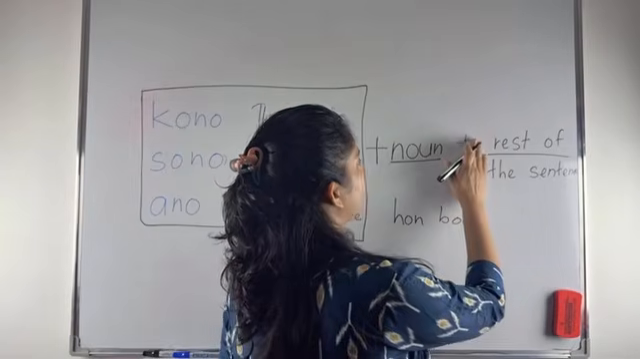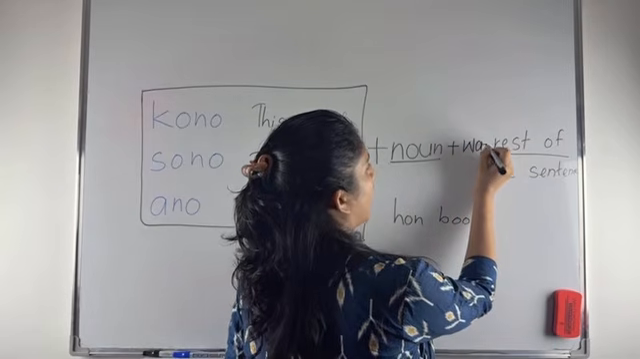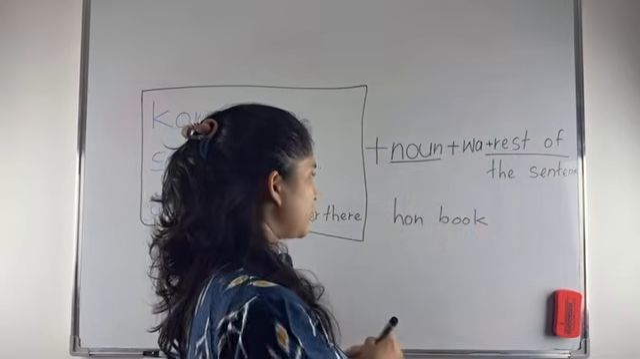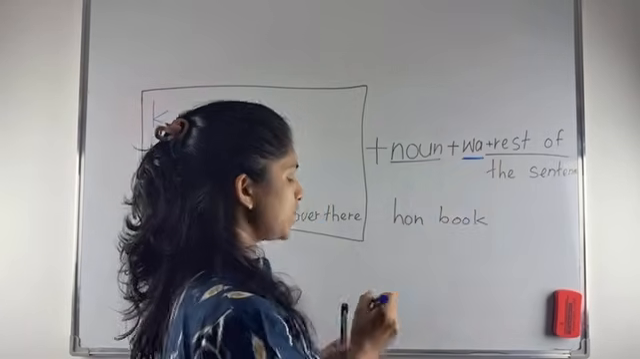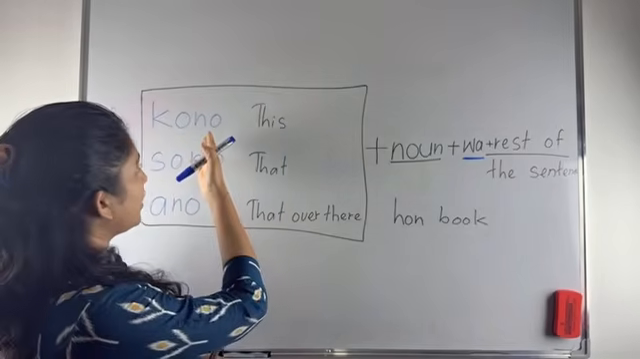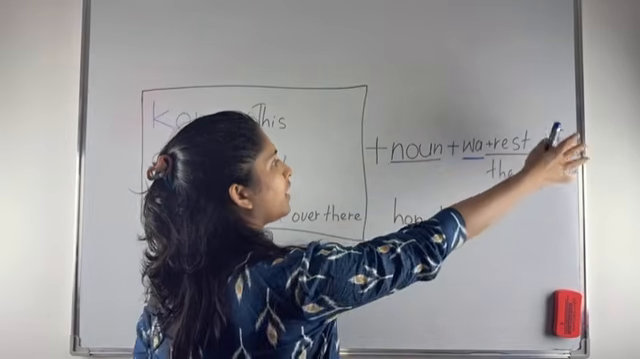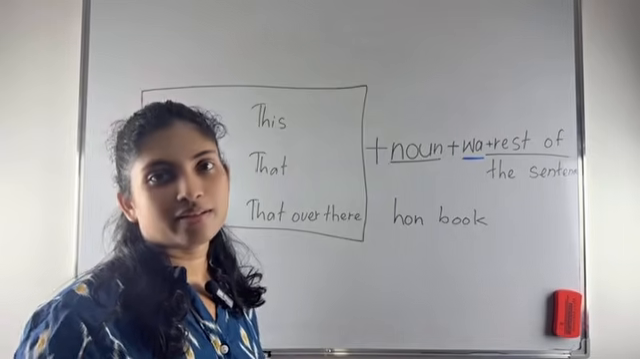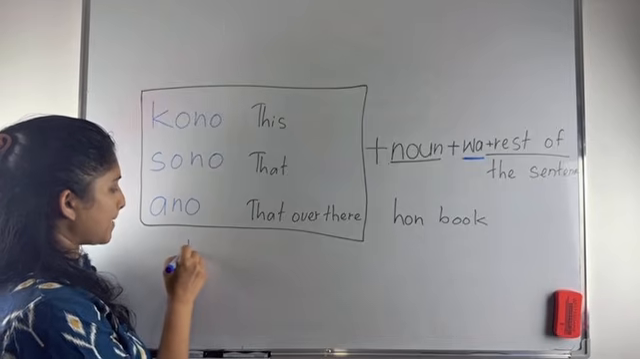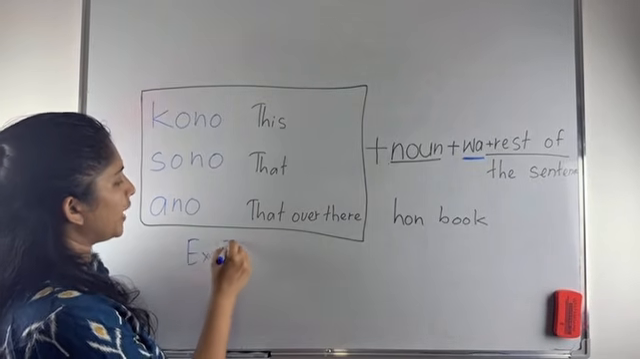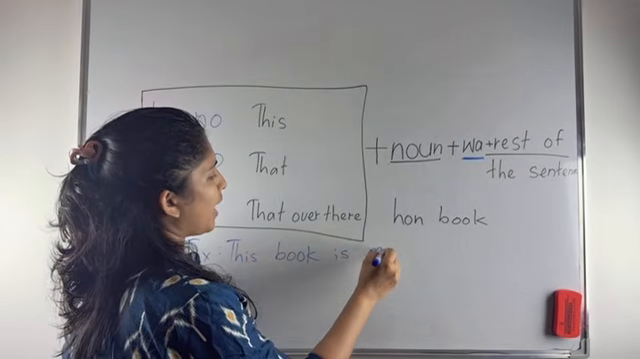After that, we add wa, and then we add the rest of the sentence. So after the noun, remember, you need to use wa. If we take kono, the noun is hon: kono hon wa, and then you can add the rest of the sentence. I'll take an example: this book is mine.